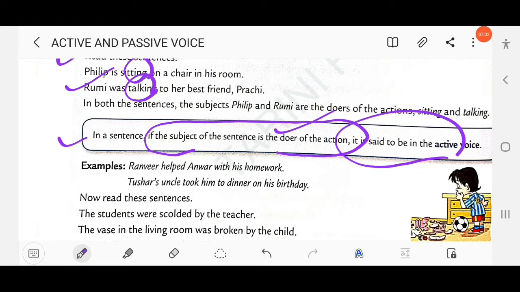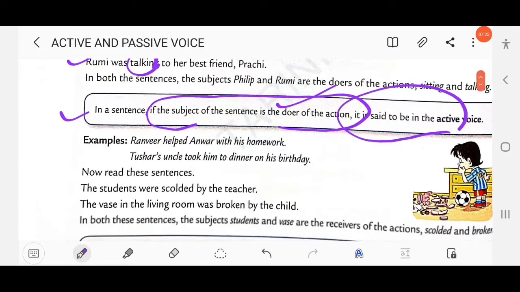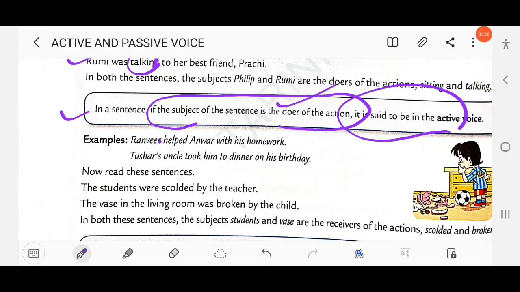Okay. So in two ways we can say, if in a sentence the subject is the doer of an action, it is said to be in active voice. Or we can say that if a sentence starts with a subject, it will be called active voice. So here: Ranbir helped Anwar with his homework. Tushar's uncle took him to dinner on his birthday. Here the doer is Ranbir, and the doer is Tushar's uncle.